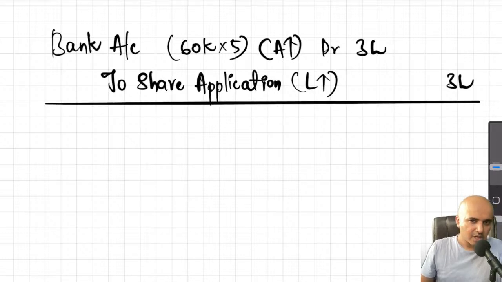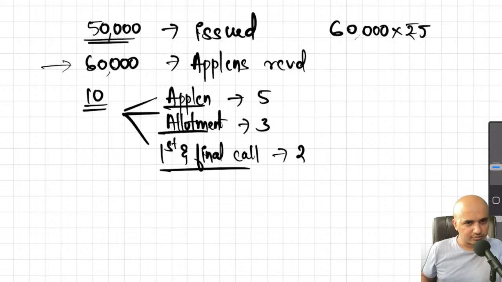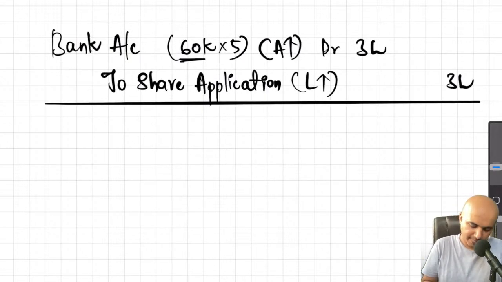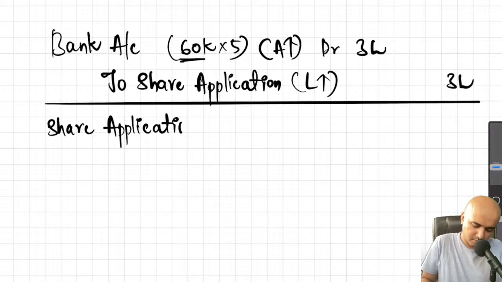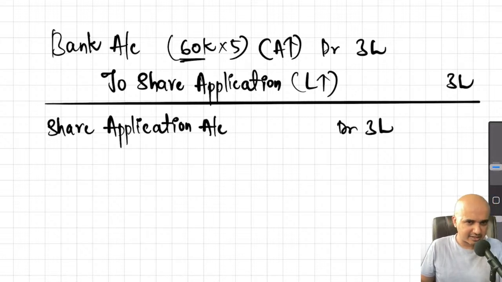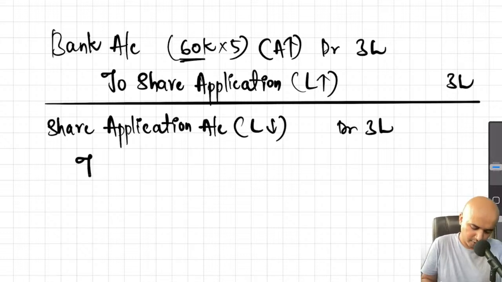from them. Now, after some time or maybe immediately, you will allot them share capital, but can't allot share capital to the extent of 60,000 shares, but only to the extent of 50,000, the number of shares which we have issued. So let's do that. Share application account debit. While debiting, you will debit the entire 3 lakhs because that liability is now decreasing. Two, share capital.